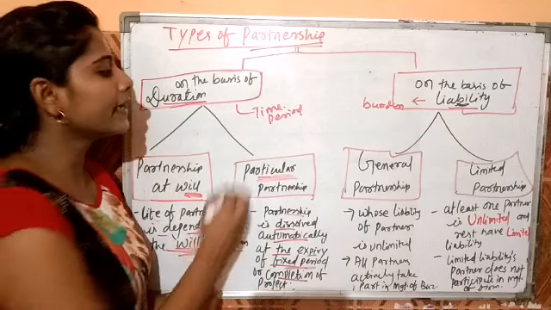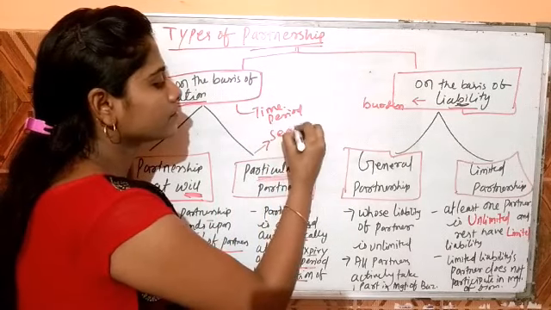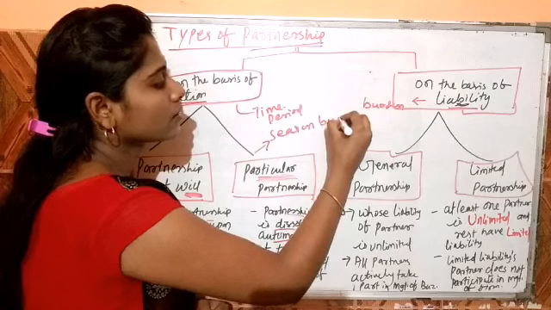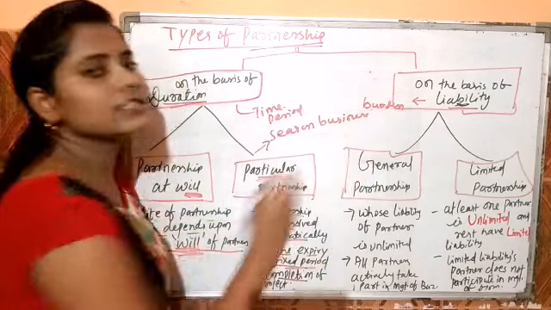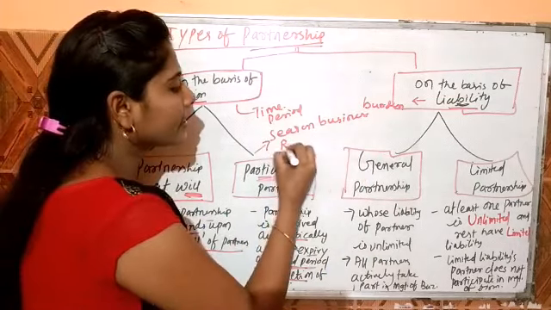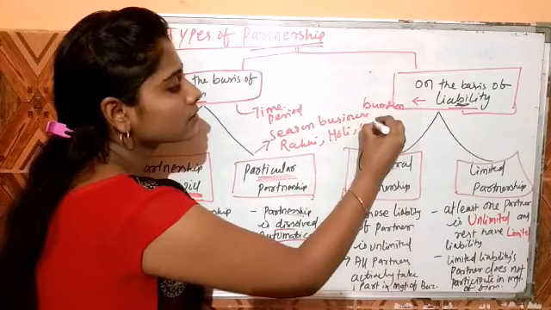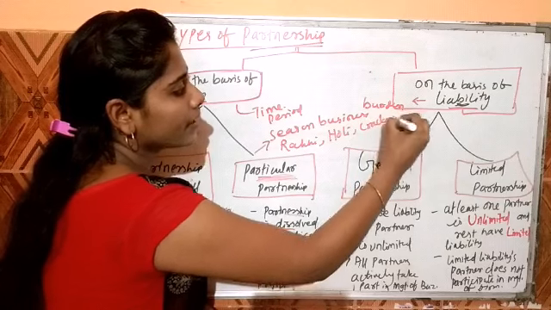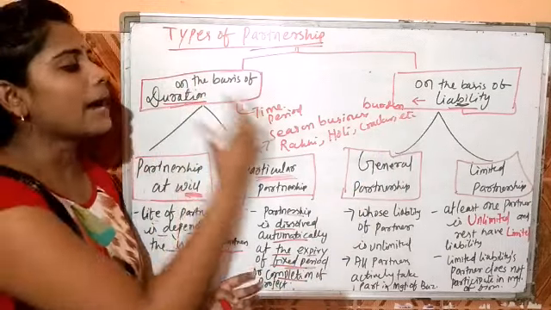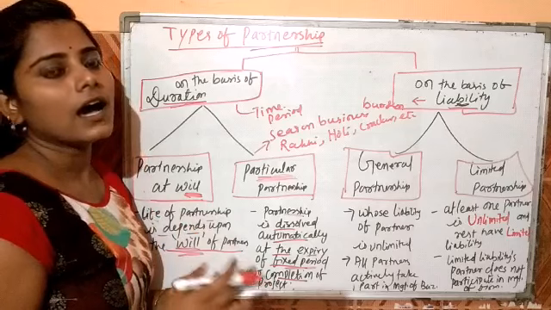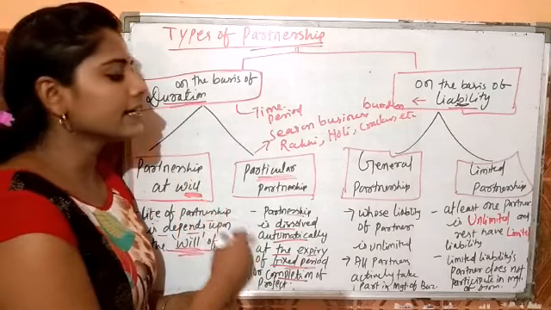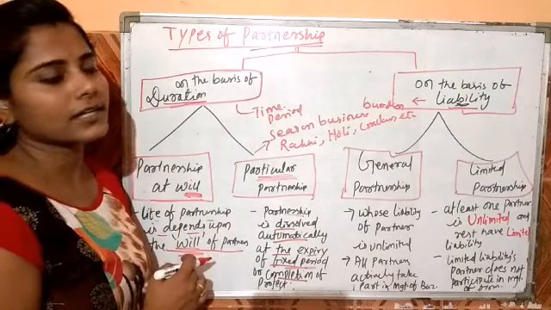The best example is seasonal business, like Rakhi, Holi, crackers, etc. After these festivals are completed, the partnership business is also completed.